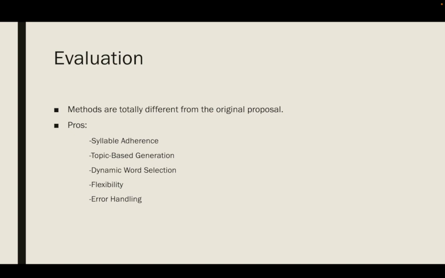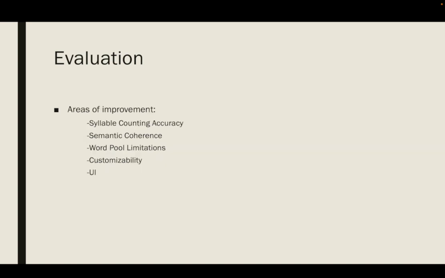The design is modular. Functions like generate line can be used independently, allowing for easy expansion or modification in the future. Then error handling. The code has a mechanism to deal with unexpected inputs like an unknown topic, ensuring that the system doesn't break easily.